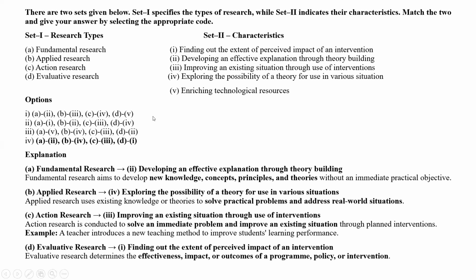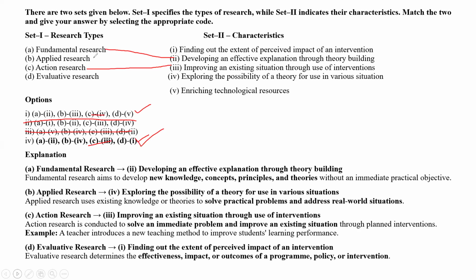So fundamental is called theory building. Two means you can eliminate this one and this one. So now you can see first and fourth are left. Check the options. Which one is correct? Action research, what is it? Improving an existing situation. So see the third one, see the fourth one. The third one will be correct.